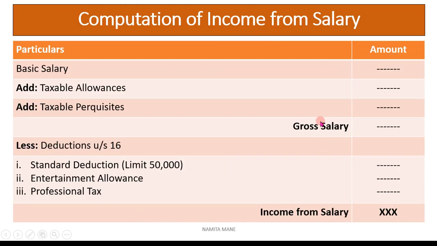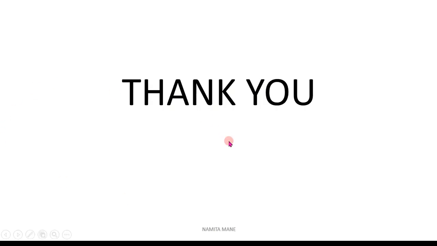Now once again we will go to the format of income from salary. Basic salary, we have discussed the taxable allowances, then taxable perquisites, then deductions also. So this is the format of income from salary. I hope you have understood the theory part of income from salary. The theory part is very important to understand, then on the basis of theory you can easily solve the examples. So in the next upcoming lecture we will discuss the examples of problems which were asked in university examinations.